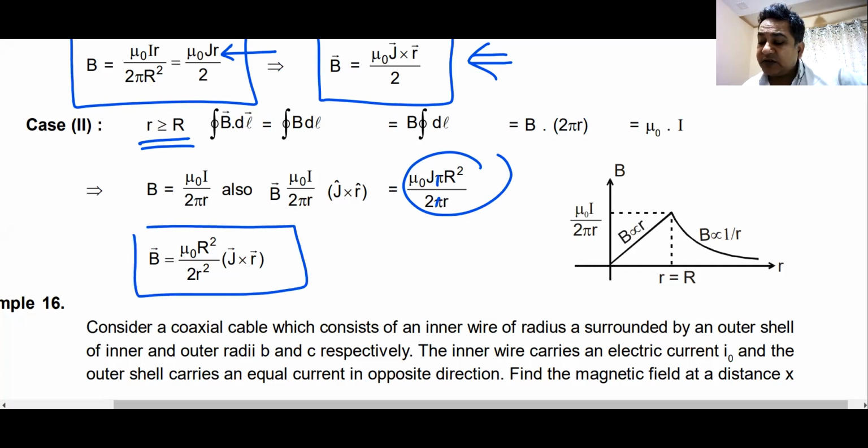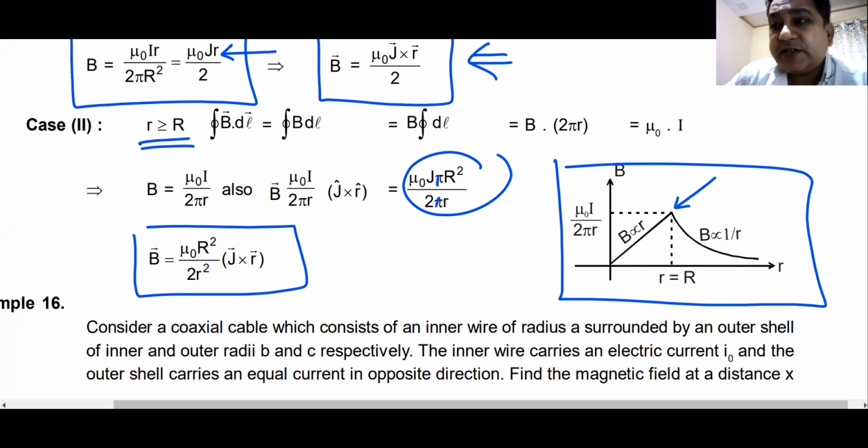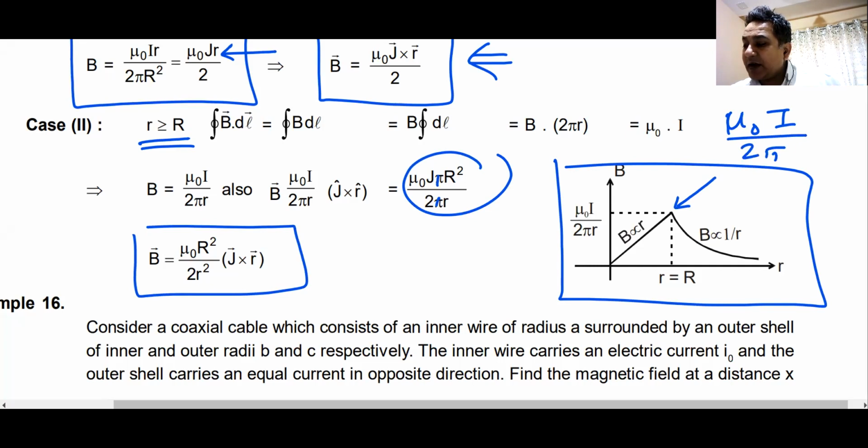The vector formula looks like this, and this is how the magnetic field looks. Remember this point on the circumference. Magnetic field is maximum here, and the value is how much? Going from any formula, the value will be mu naught I by 2 pi capital R. Do you understand this?